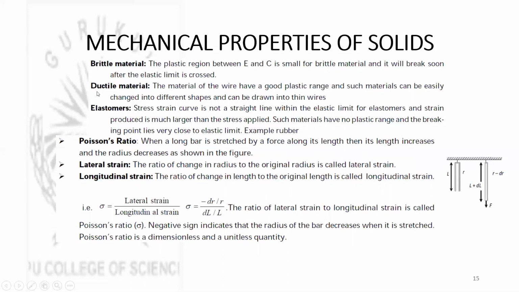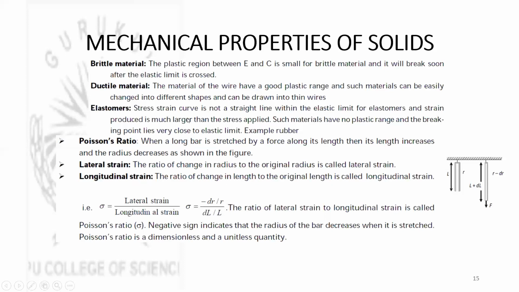Then ductile material. The material of the wire has a good plastic range, and such material can be easily changed into different shapes and can be drawn into thin wires. If the material has a large plastic range, then it will stretch very long before it finally breaks. Hence, this behavior can be used for changing the wire into different shapes and drawing it into thin wires. Gold is one example of ductile materials.